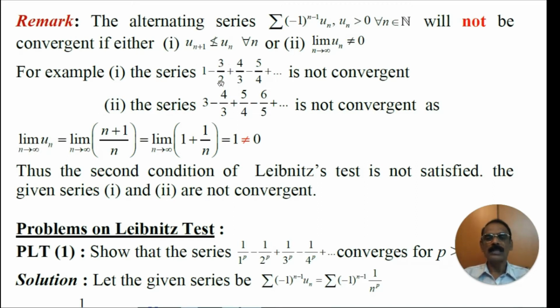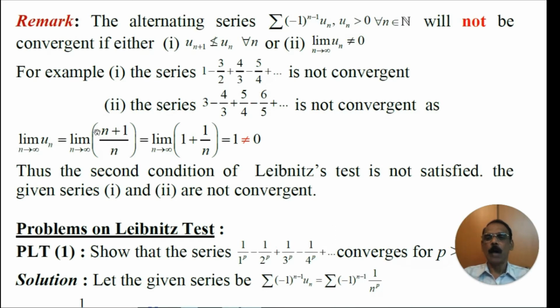For both series, un is (n+1)/n, because the value of the numerator is 1 more than the value of the denominator in each and every term of these two series.